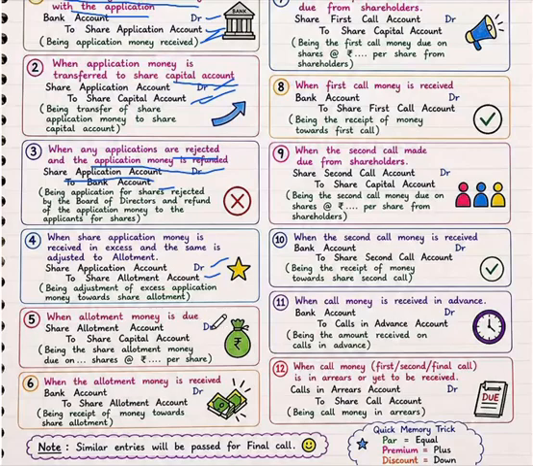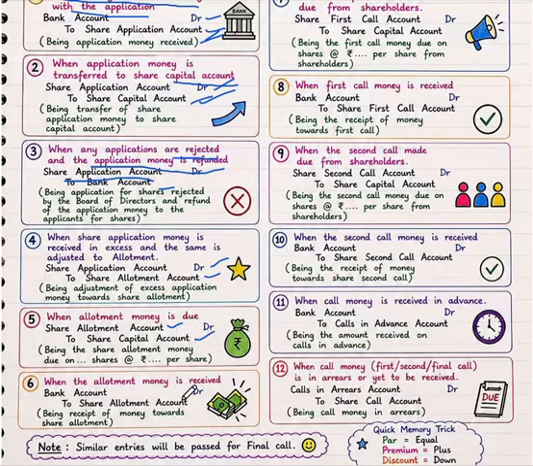The fifth entry is when allotment money is due. In that case, the entry is share allotment account debit to share capital account. We are calling the share allotment money here. So that's why share allotment account debit to share capital account.